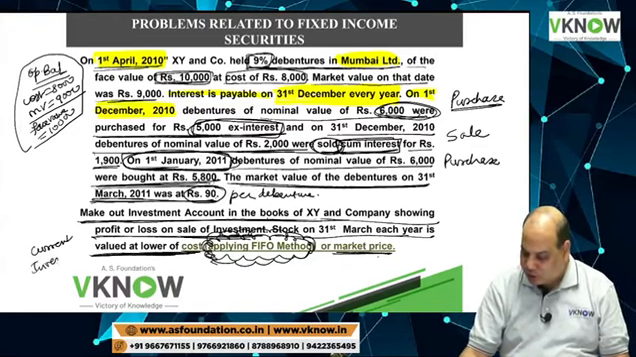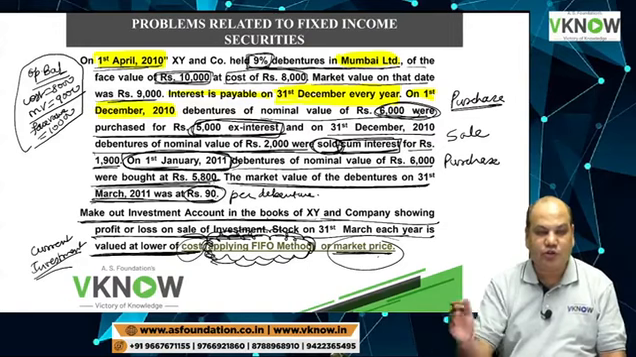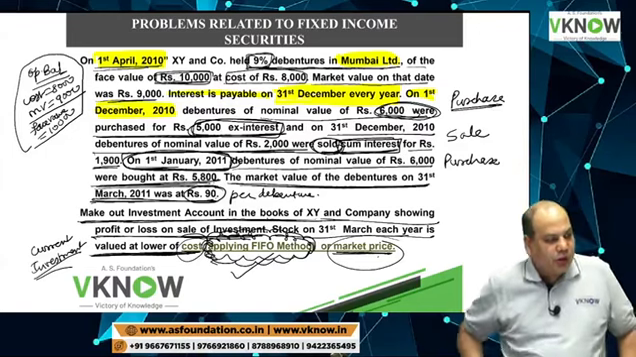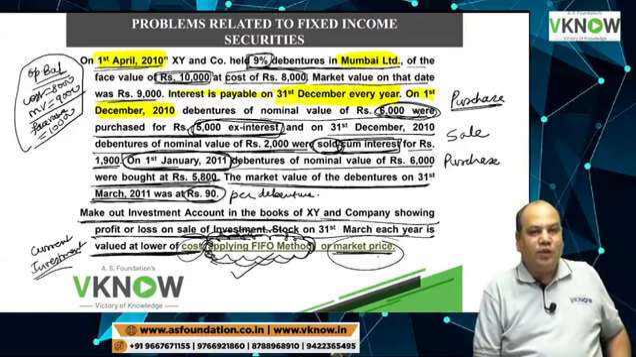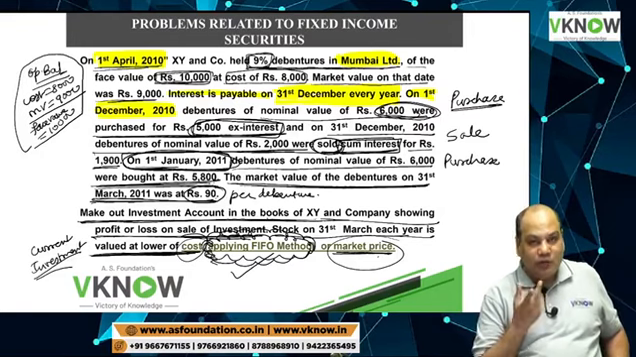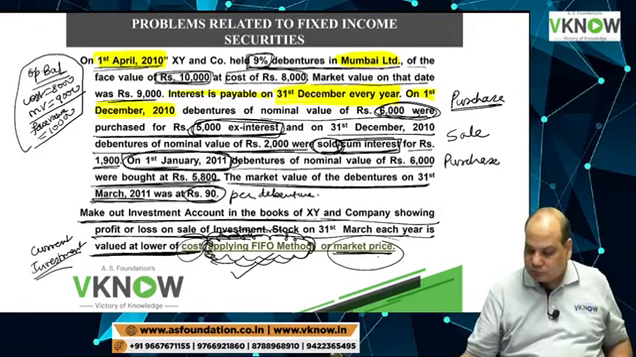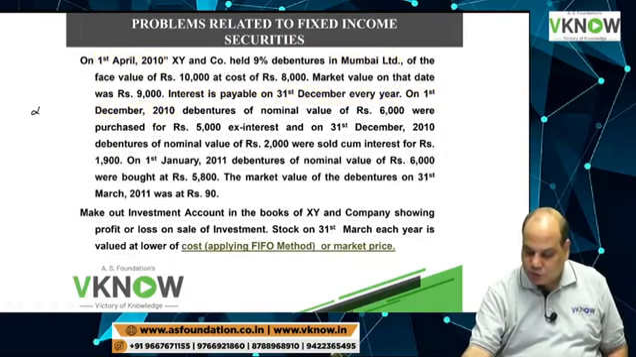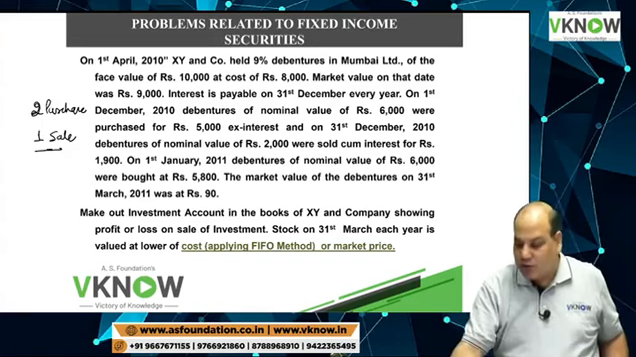The reason why we are assuming current investment is that the question says cost or market price, whichever is lower. And second reason, they are asking us to apply FIFO method. FIFO method can be applied only if the securities are held as stock in trade. But because the question is saying FIFO method, I will also follow FIFO method. So in this question there are two purchase transactions and one sale transaction.